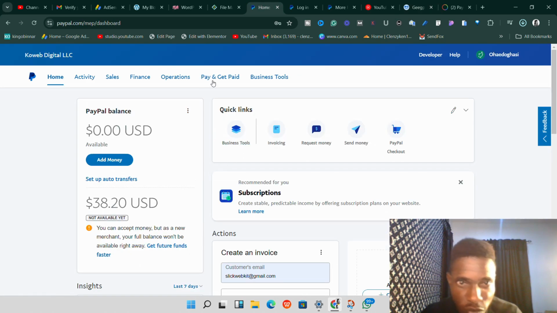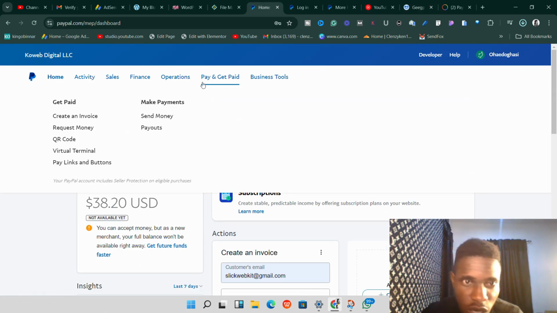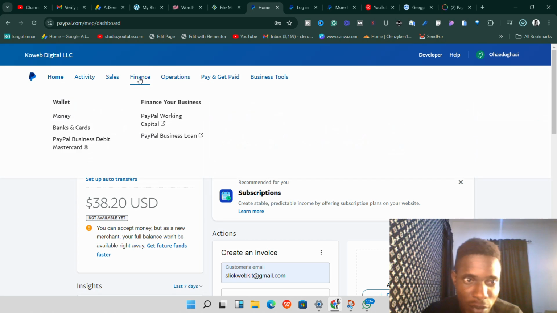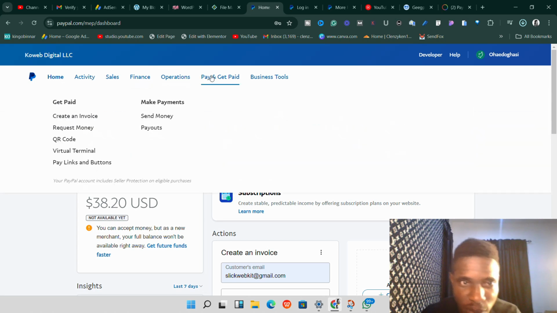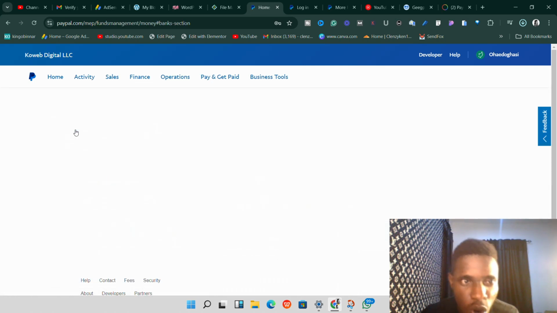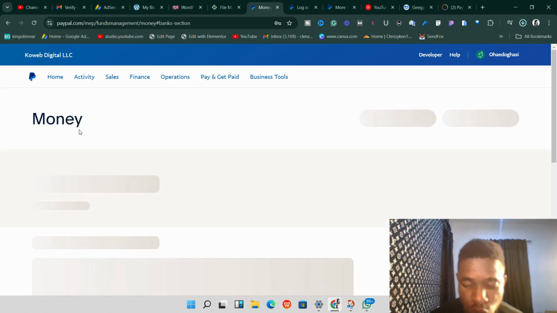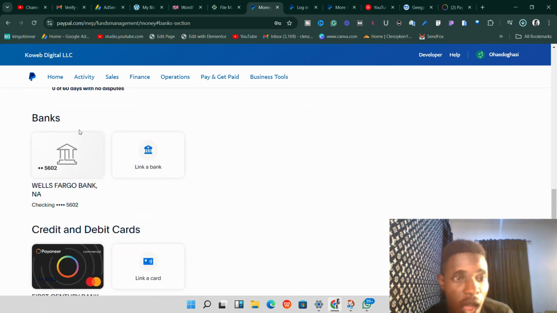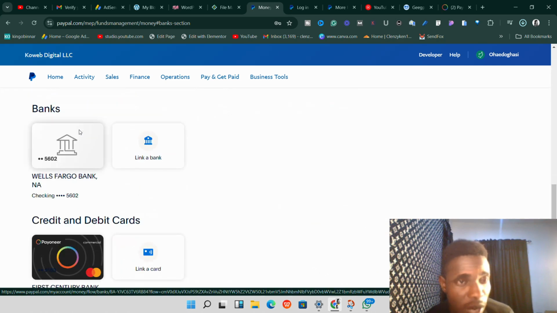Now once you have this account set up and you have your PayPal account set up as well, what you want to do first is to go to this section called finance. Depending on the type of PayPal you have, you can go to pay and get paid to see it, or you can go to finance. But what you're looking for is the section that says banks and cards. So all you need to do now is to click on banks and cards. Once you click on banks and cards, it's going to load up and take you to the platform where you are going to link your bank or your card. You need to do this in order for you to be able to withdraw your money out of PayPal, and also for you to be able to verify your account with PayPal.